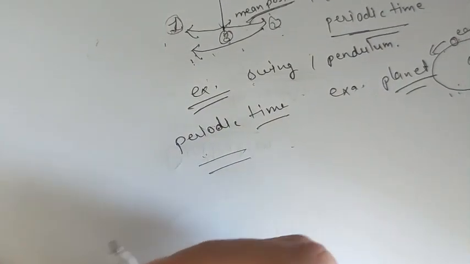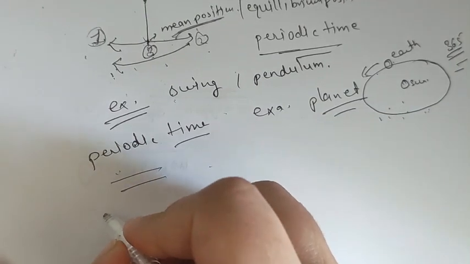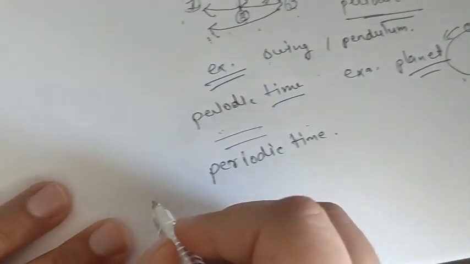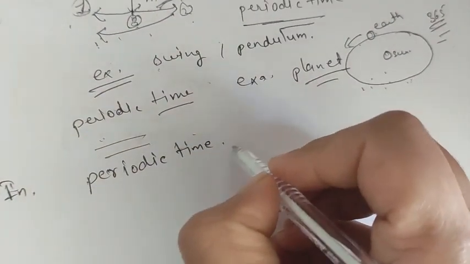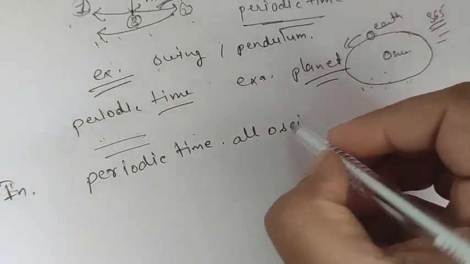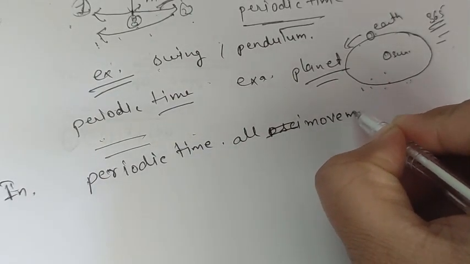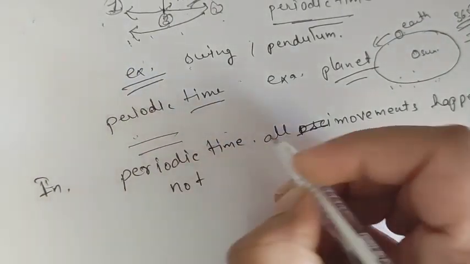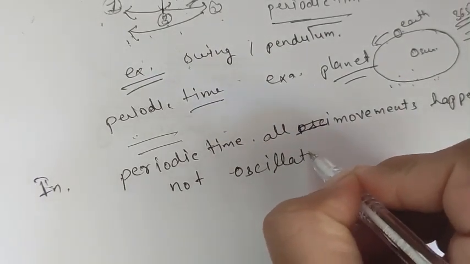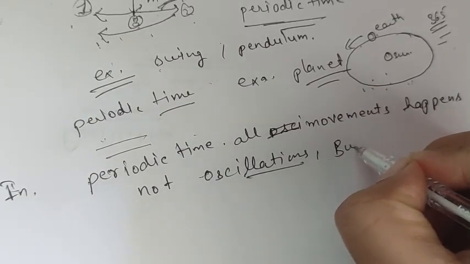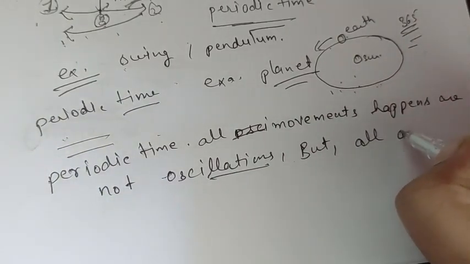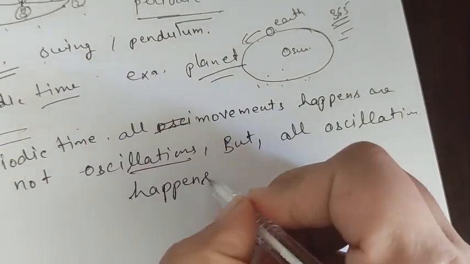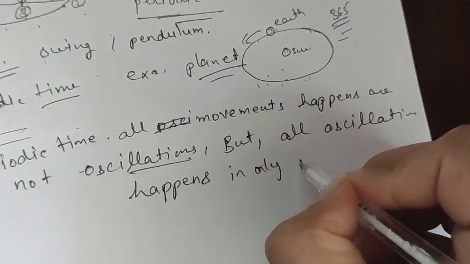So here we can mention: in periodic time, all movements are not oscillations, but at the same time, all oscillations happen only in periodic time.